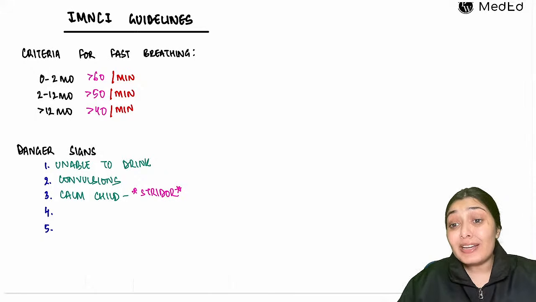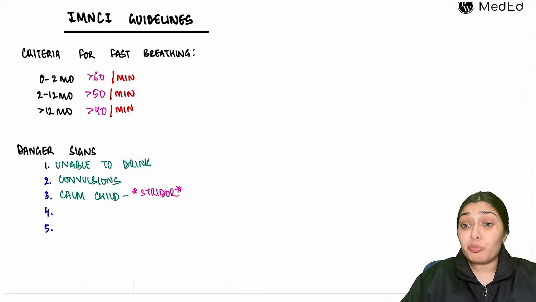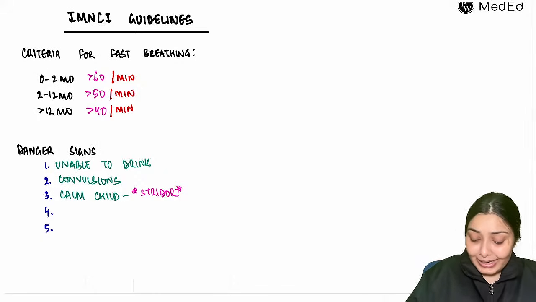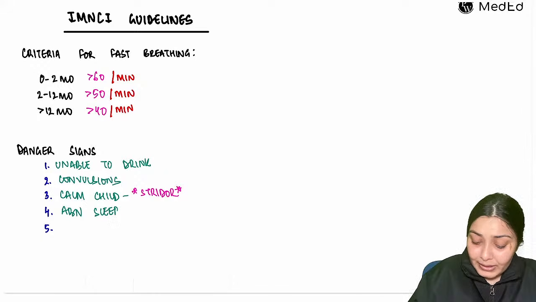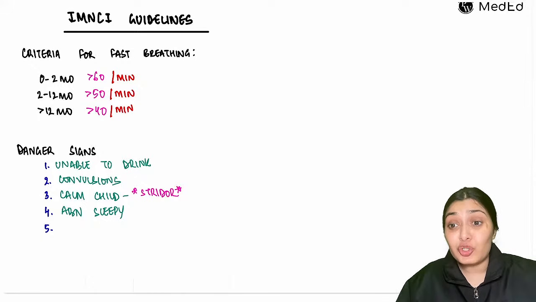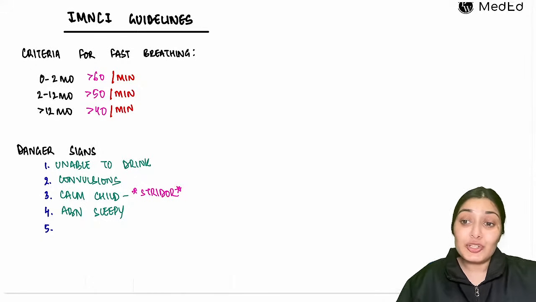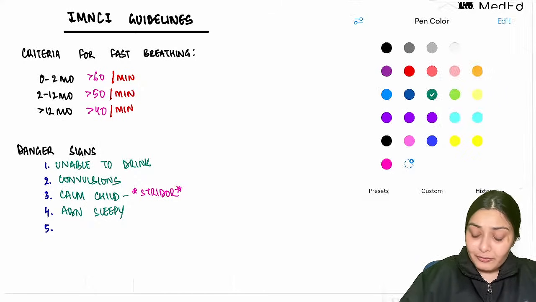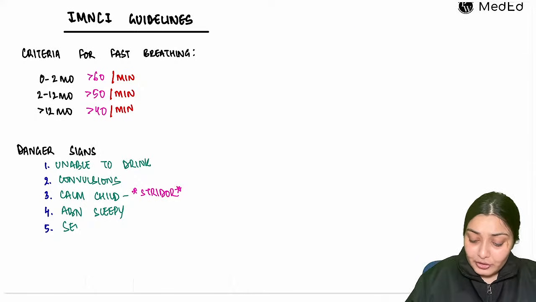If the child is very lethargic, abnormally sleepy, very dull, that is a danger sign. And lastly, but not the least, if the child has severe malnutrition, then this is yet another danger sign.